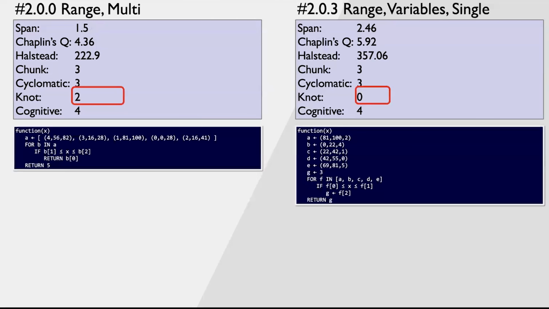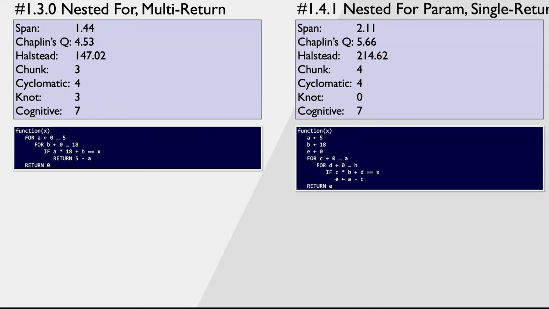Notice on the left-hand side, our knot complexity will be higher because we have a return statement that's nested inside an if or a for, so we break out of the loop. On the right, we do not. However, our cognitive complexity is going to be exactly the same because the algorithm is unchanged. And then finally, we have two nested for loops and an if statement. Observe how my Halstead is going to be different, but my cyclomatic complexity can be the same, even though they perform essentially the same operation.